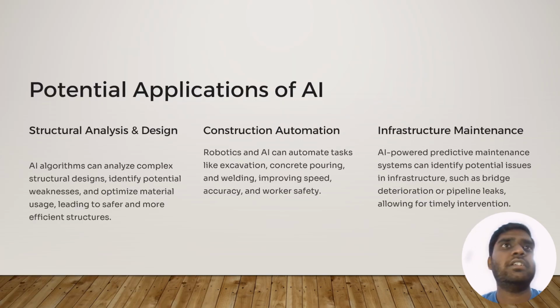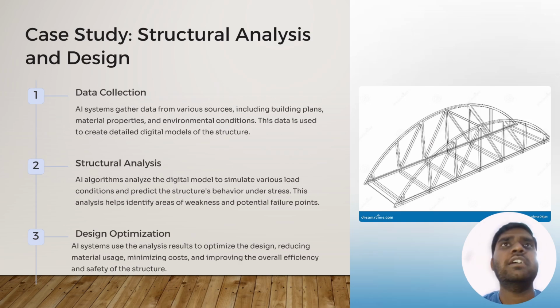Next, potential applications: we can use artificial intelligence in structural design, construction automation, and infrastructure maintenance. Let's see that. The primary one is structural design. Initially, the data which we feed in is basically the plans of different buildings or structures which we have constructed over time.